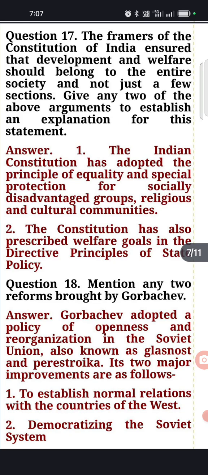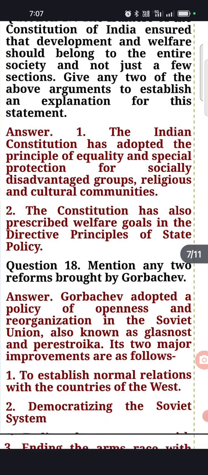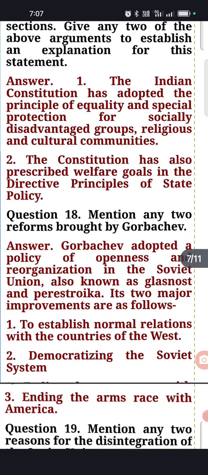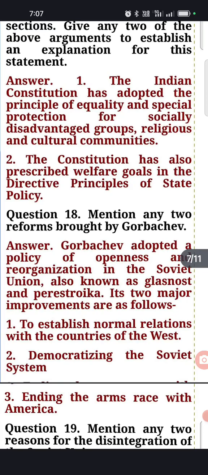The second point: the Constitution of India has prescribed welfare goals in the directive principles of state policy. These directive principles are included in our Indian constitution, though they are not enforceable, meaning they have no legal backing, but they are made for the welfare of all sections of society.